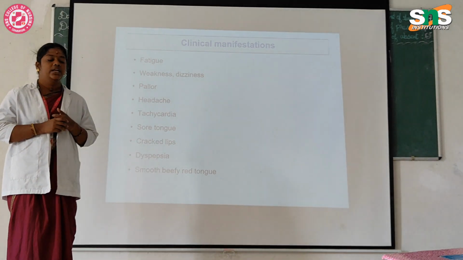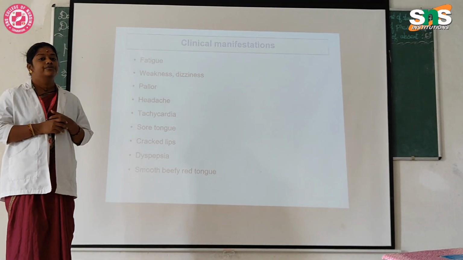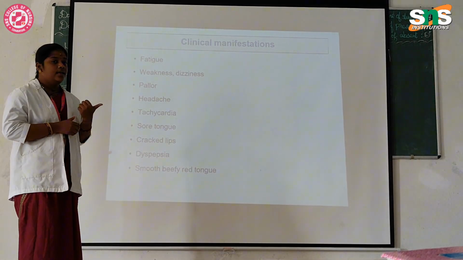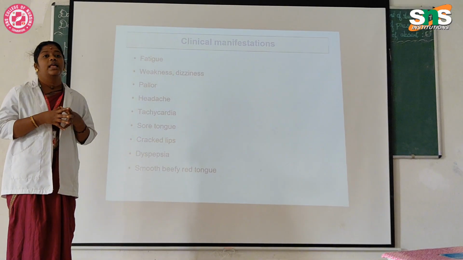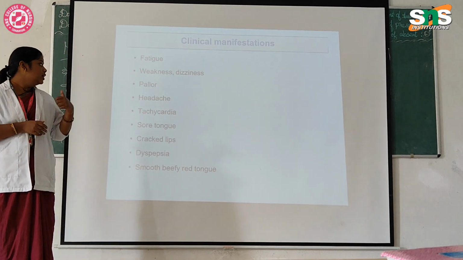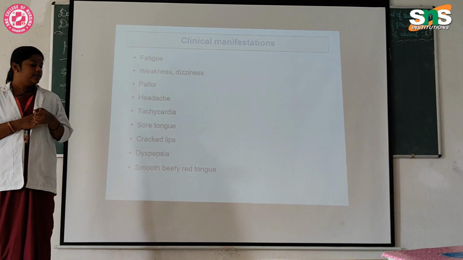The first one is fatigue. It is common in every anemia. Then weakness and dizziness. Then pallor. Pallor will be a whitish or yellowish color appearance on their face and full body. Then headache. Then tachycardia, increased heart rate.